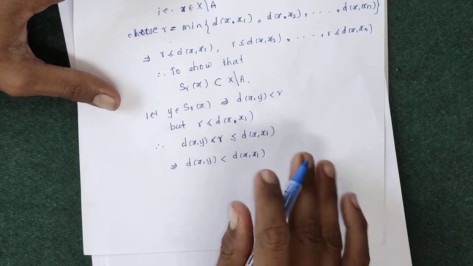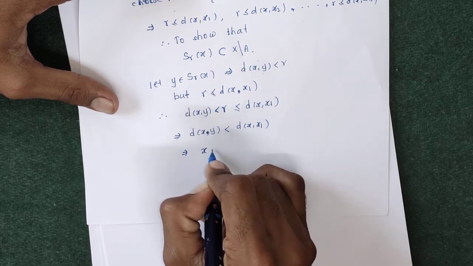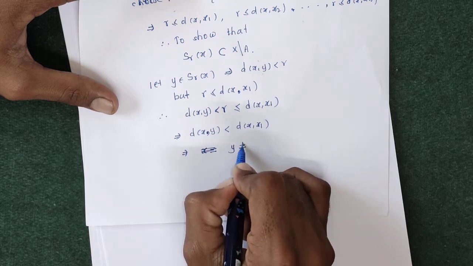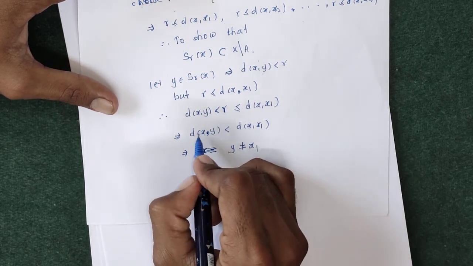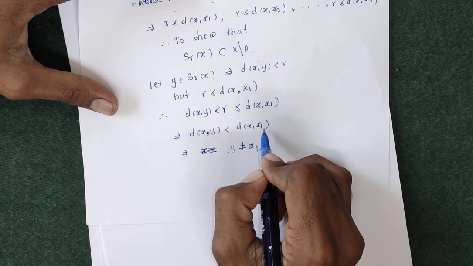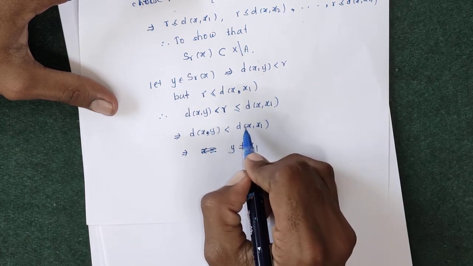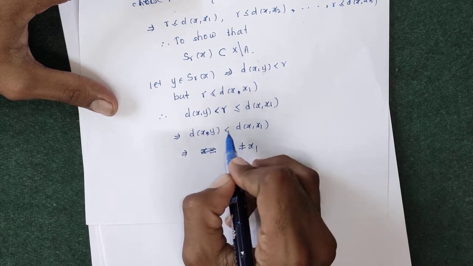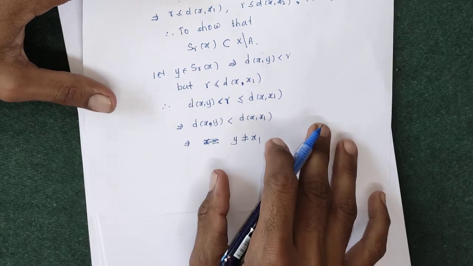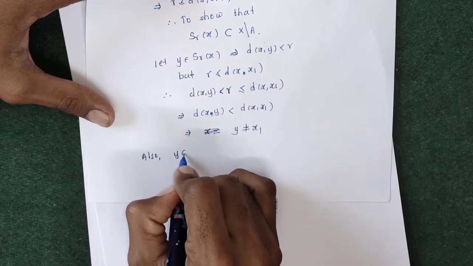The distance of x, y is less than the distance of x, x1, which gives us y is not equal to x1, since the distance between x and y is less than the distance between x and x1. So x is a fixed point and y is variable. So y and x1 are two different points, but they are not at the same distance from x. So we can say that y is not equal to x1.